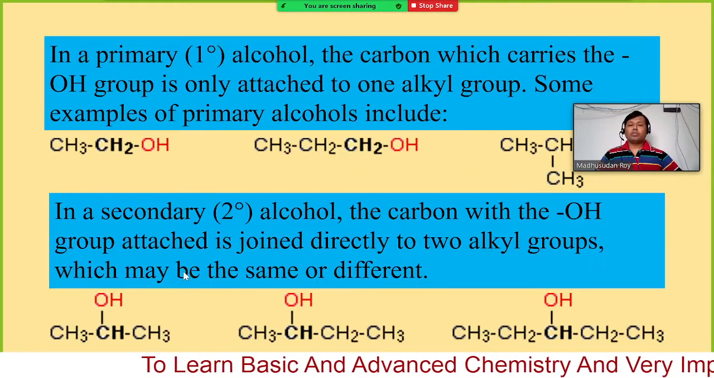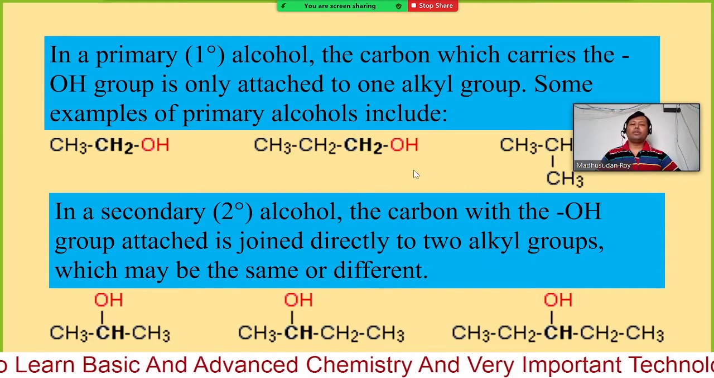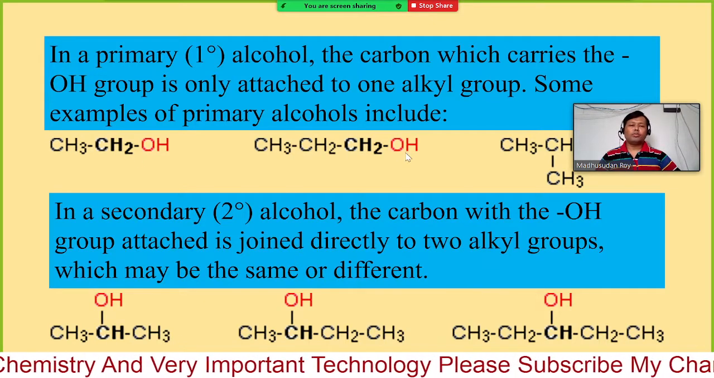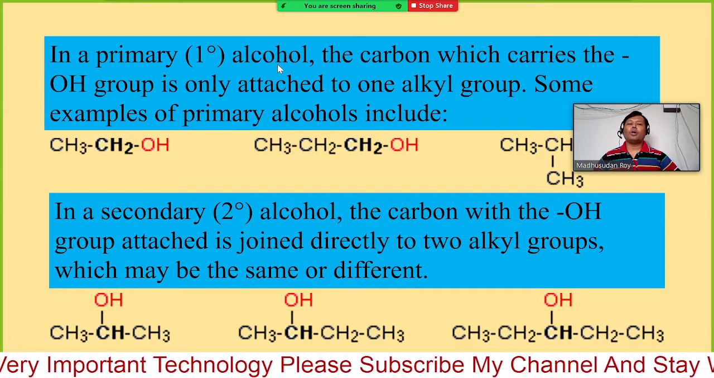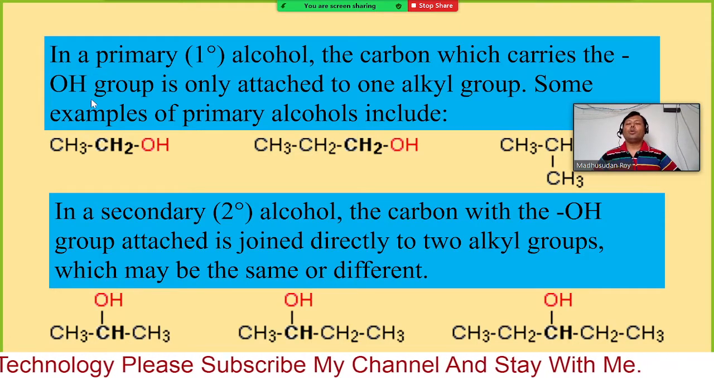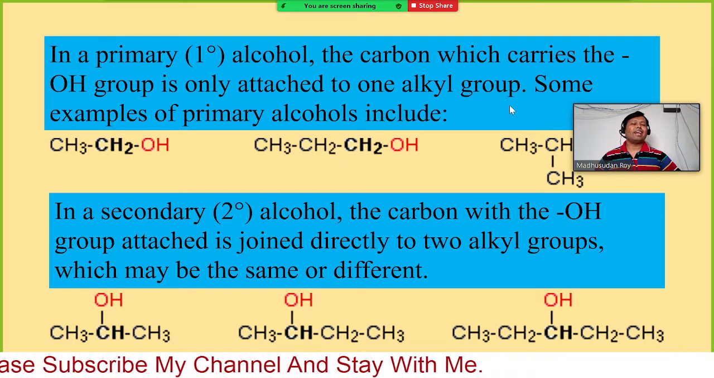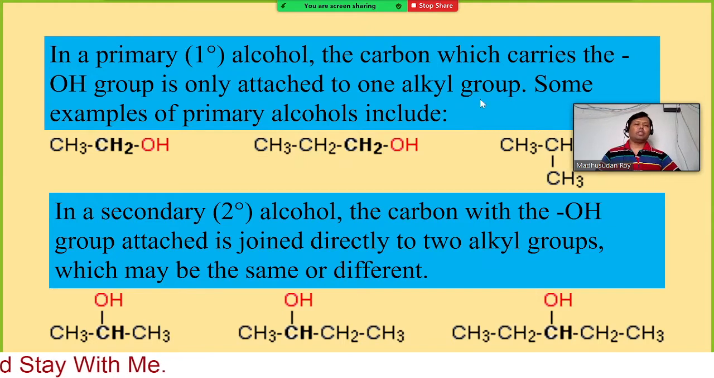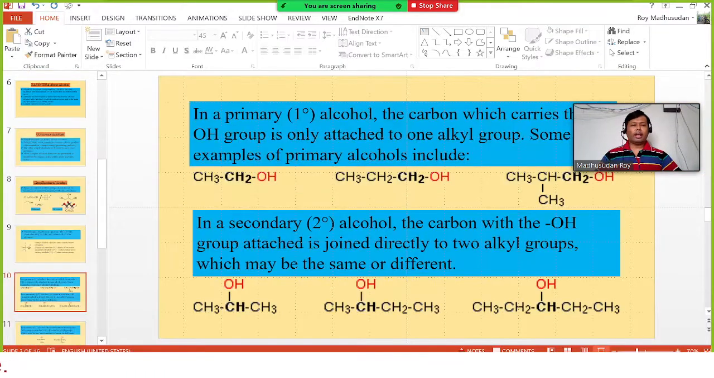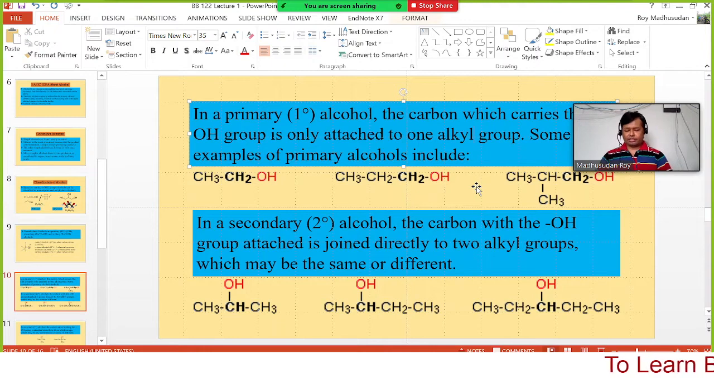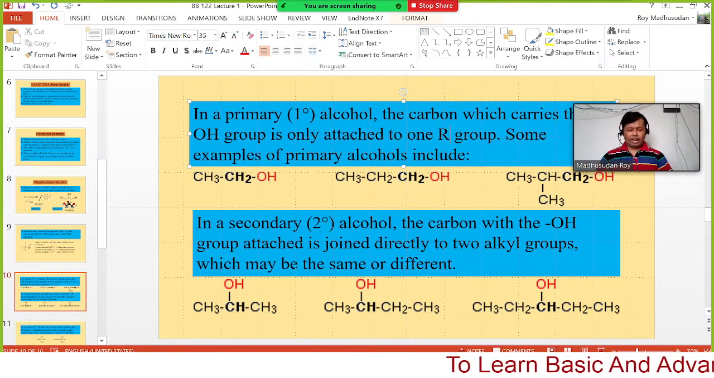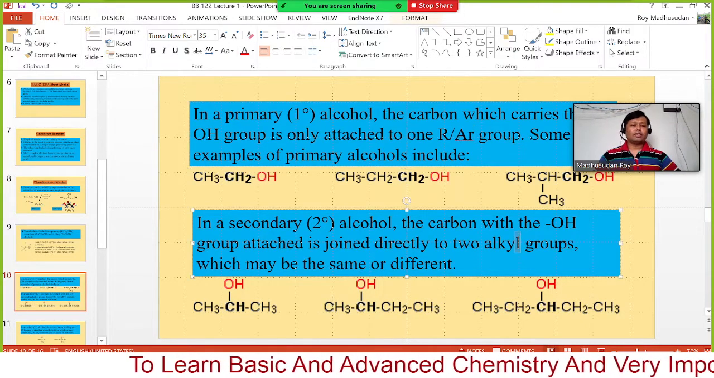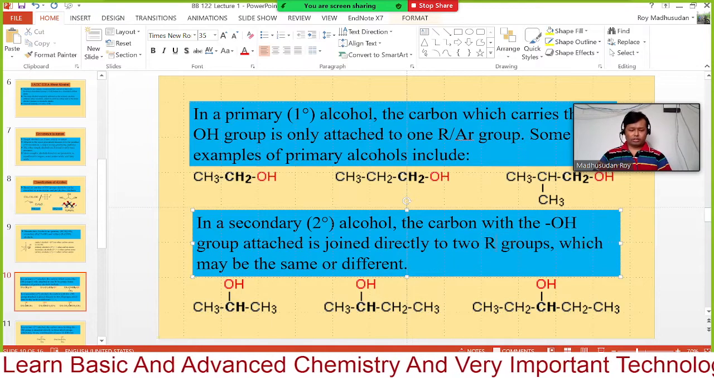Okay, so for the 1 degree and 2 degree, we have given more examples. This is ethanol, or this is propanol. That means in a primary or 1 degree alcohol, the carbon which carries the OH group is attached to only one alkyl group, or aryl group. So you should write it like this, R or Ar. Similarly everywhere, it can have R or Ar.